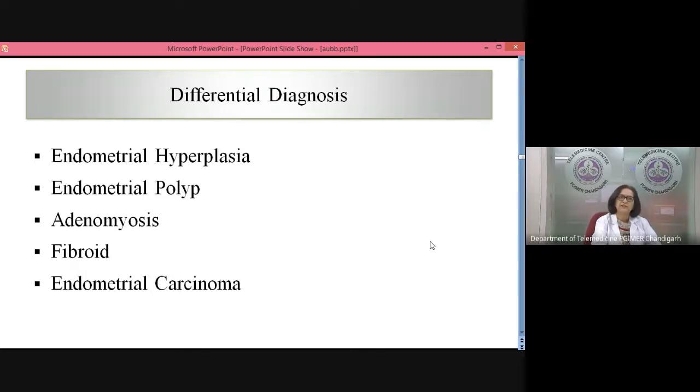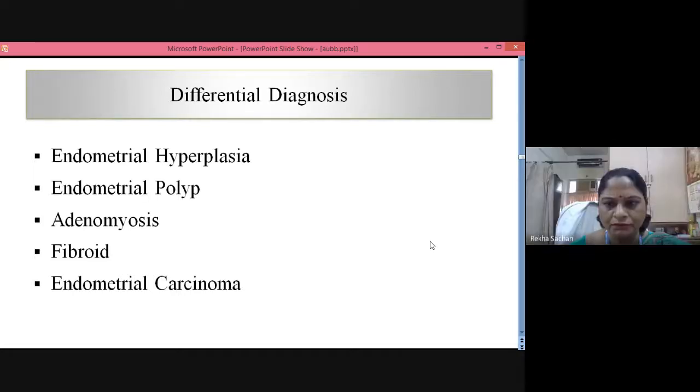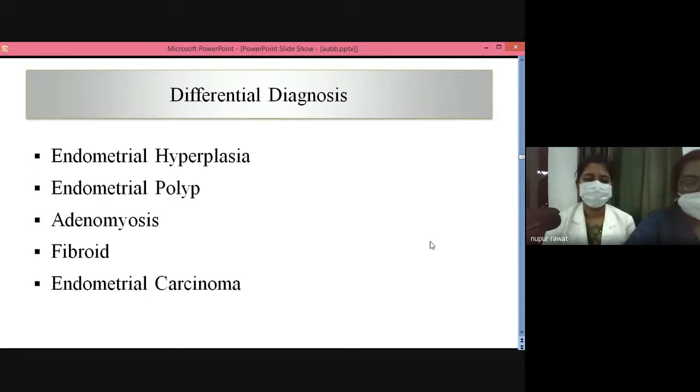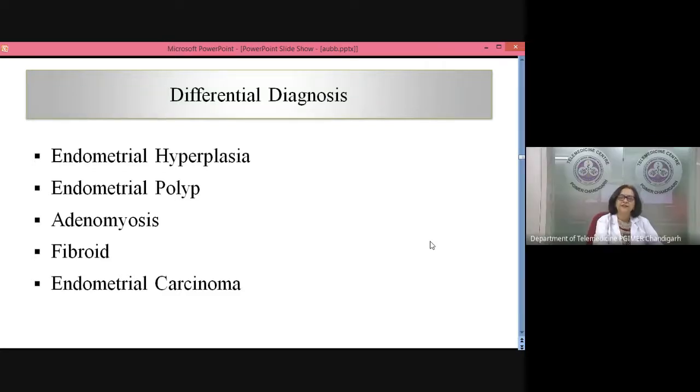Okay, and of course, at this age you want to rule out an endometrial carcinoma. She's severely anemic, right? Anything else you want to check if she is severely anemic? Ma'am, we wanted to check whether she had any coagulopathy, and whether she is actually a case of chronic AUB. Yes. Okay.